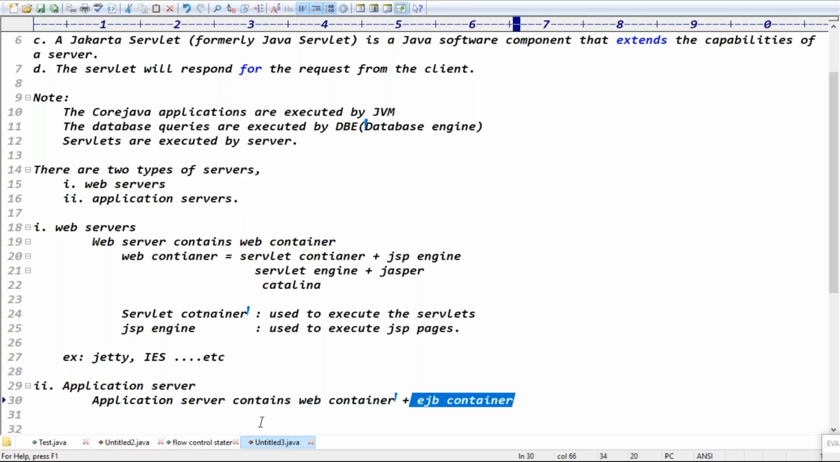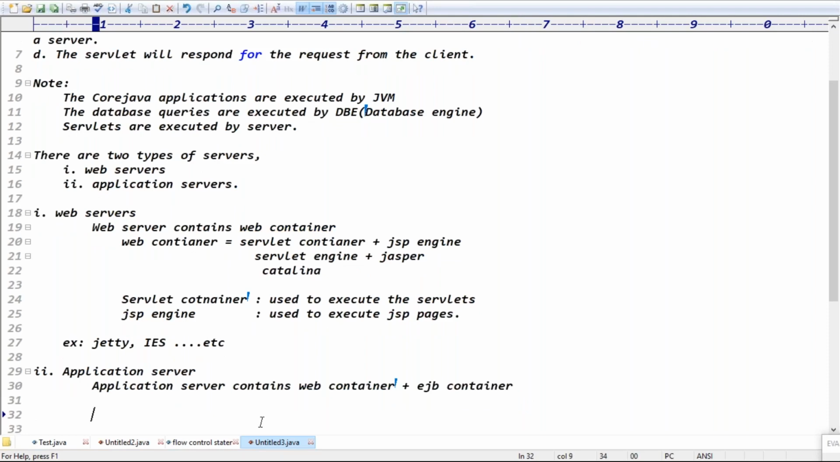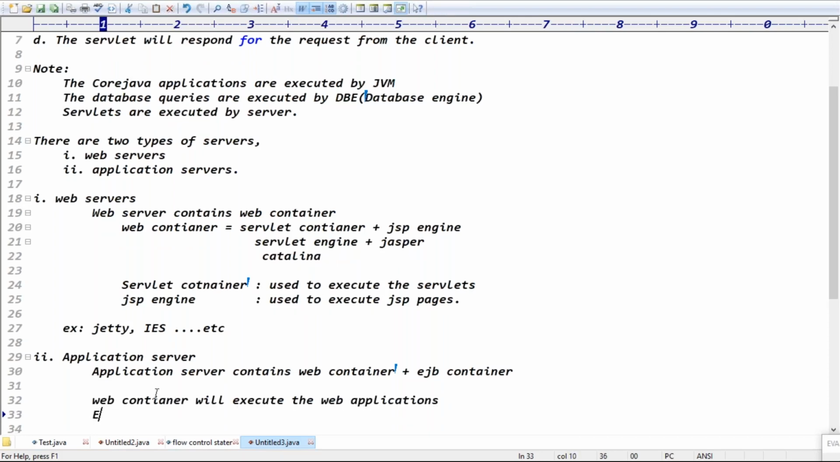Guys, yes or no? So application server supports both web applications as well as what? EJB container will execute the enterprise applications, right? Guys, yes or no? Okay, good. Web container will execute what? Will execute the web applications, right? And EJB container, guys, will execute the EJB enterprise application.